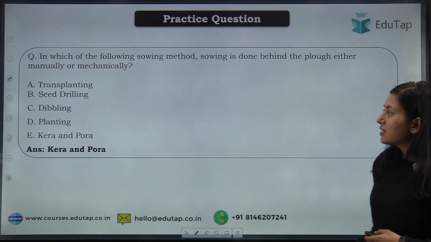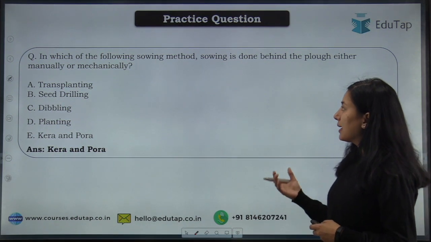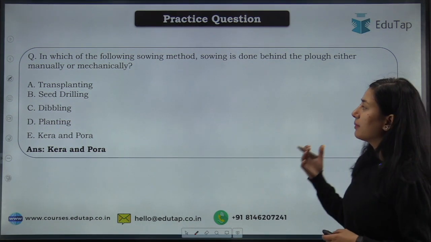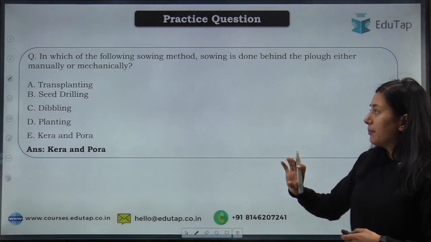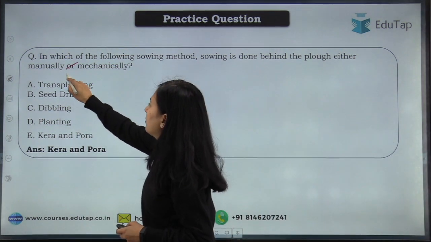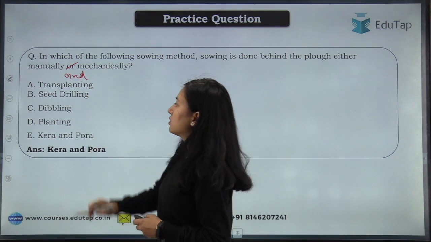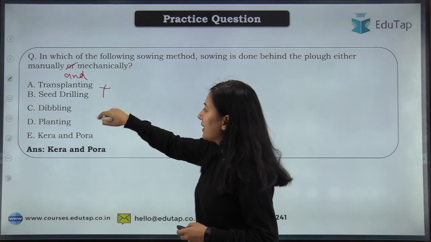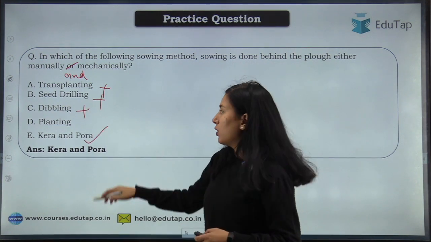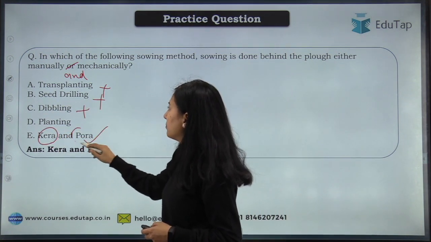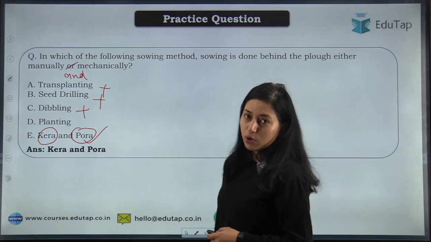Okay, so question was, in which of the following sowing method sowing is done behind the plow either manually or mechanically? See, now manually and mechanically, it will be kera and pora. Okay, so from the options, transplanting cannot be there, seed drilling cannot be, planting cannot be, it is kera and pora. Manually is kera and mechanically is by pora.